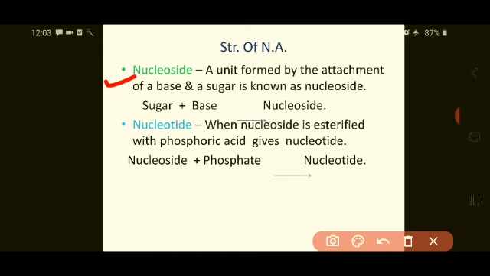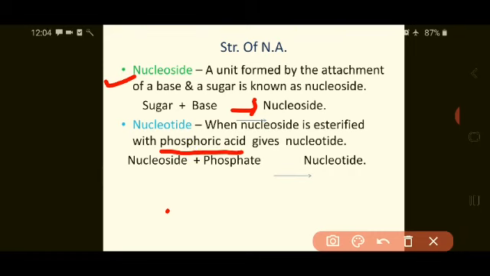In the sugar structure which we have already seen, one of the OH groups on the first carbon atom is replaced by a base, forming a nucleoside. Now, when this nucleoside is esterified with phosphoric acid, it gives a nucleotide.